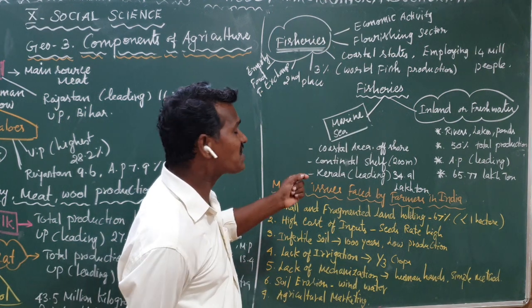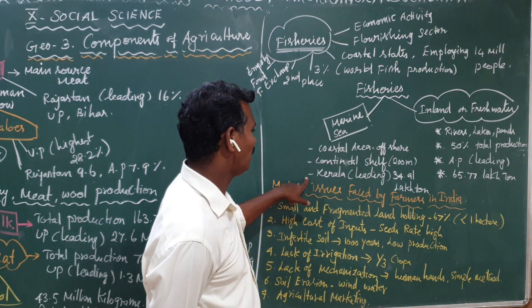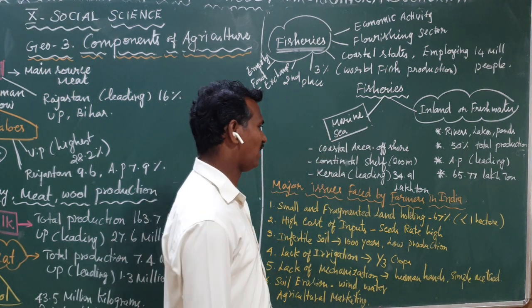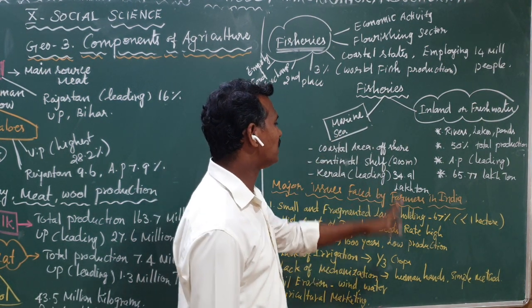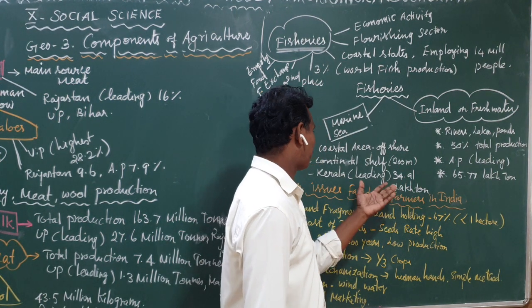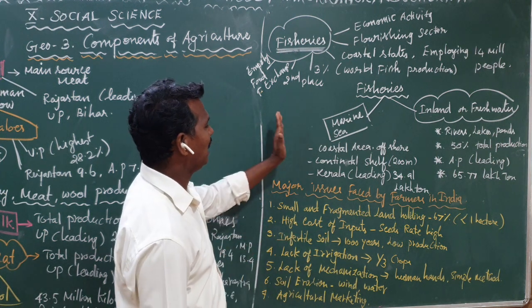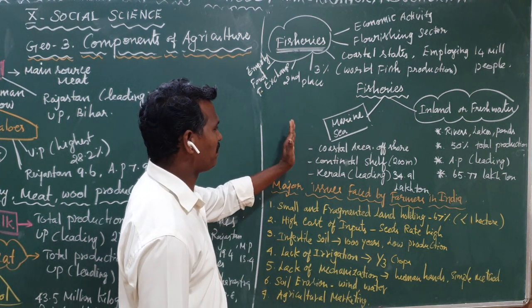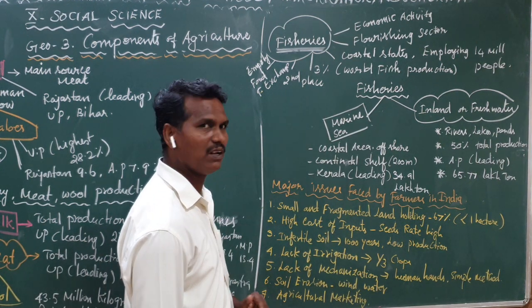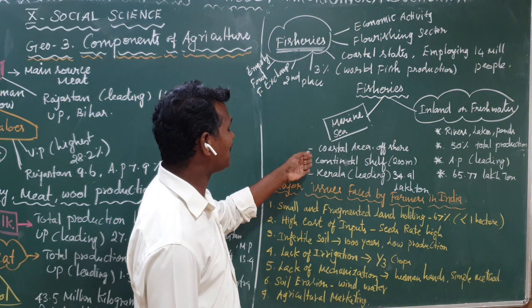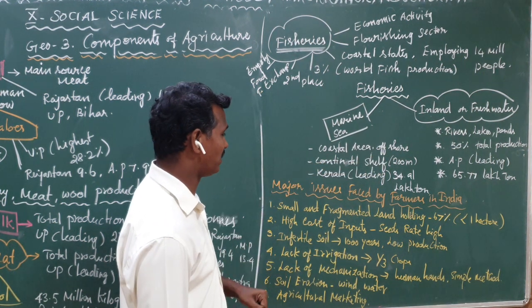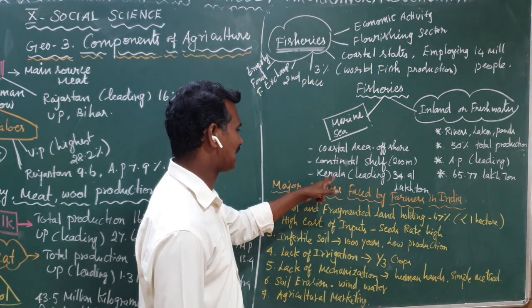Next, which Indian state is the leading producer of marine or sea fishing? Kerala, producing 34.91 lakh tons yearly. So this is the information about marine fishing. Marine fishing is possible in coastal areas and offshore, fish are caught in continental shelf areas, and the Indian state producing the most is Kerala.